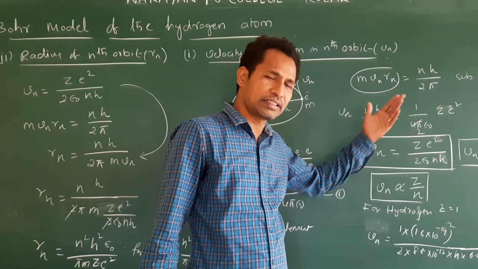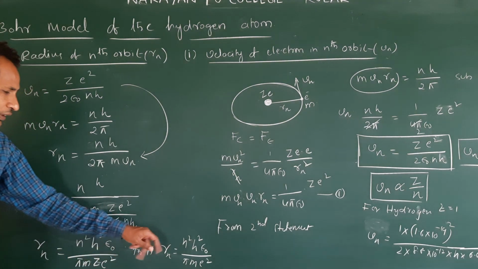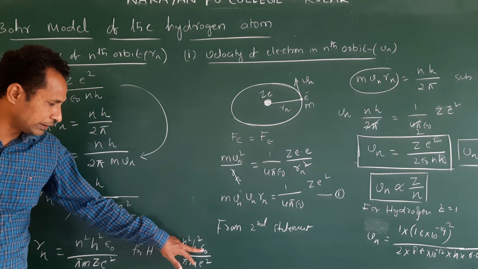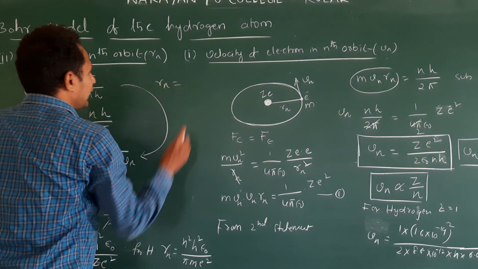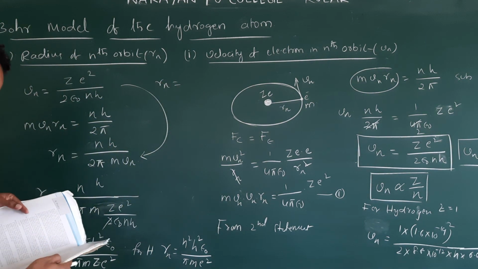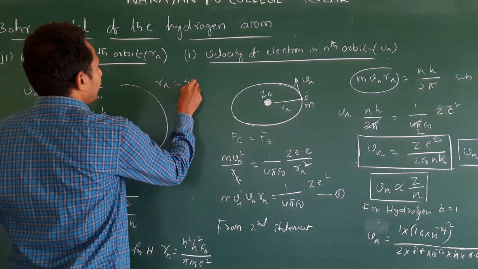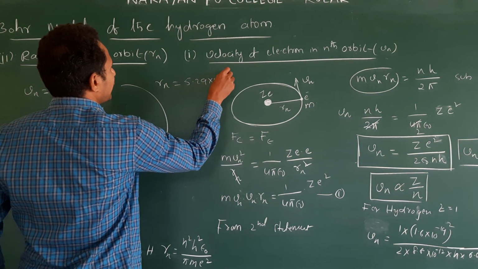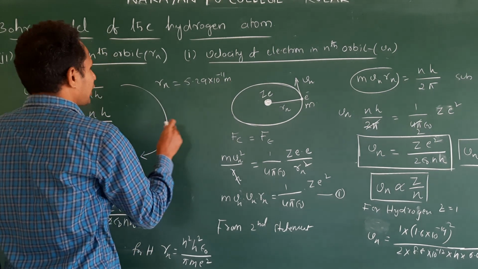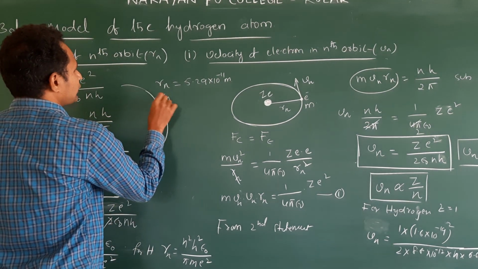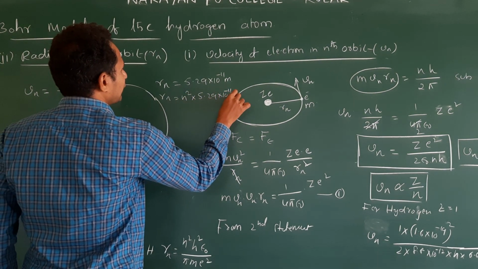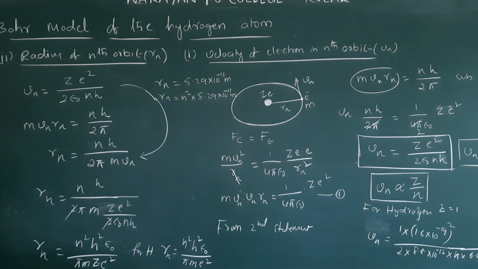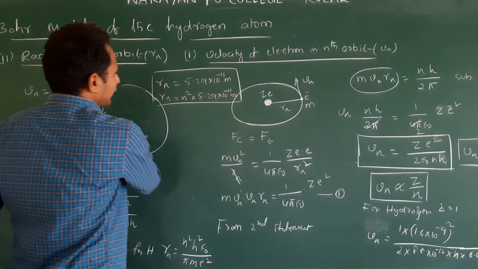N is equal to what is the second. Here, by substituting the h value, epsilon naught value, pi value, m value, e value, the answer is Rn. For hydrogen, I am taking the Rn value as 5.29 into 10 power minus 11 meter. For the first orbit, the general formula is Rn is equal to n square into 5.29 into 10 power minus 11 meter. This is only for the hydrogen atom.